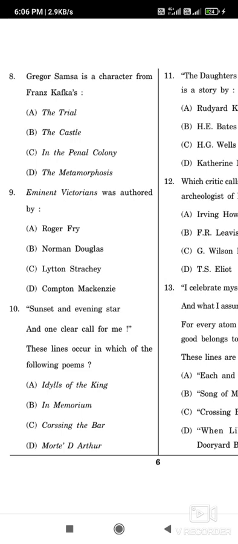Now question number 9, Eminent Victorians was authored by whom? The correct answer is option C, Lytton Strachey. Now question number 10, 'Sunset and evening star and one clear call for me': these lines occur in which of the following poems? The correct answer is option C, Crossing the Bar.